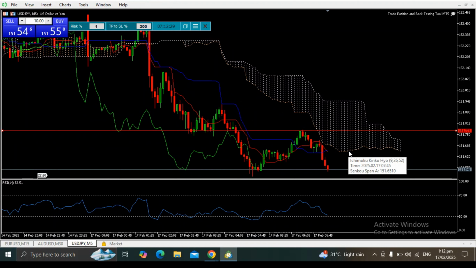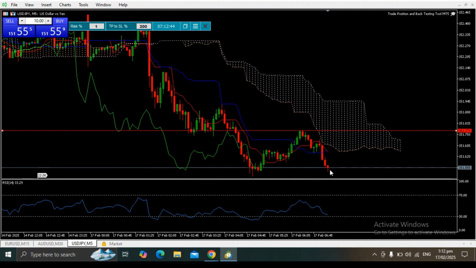be regarded as resistance. Now, in order for us to say that this will bounce up, we should see a candlestick formation that represents a bullish trend for this trend only, not for the bigger picture.